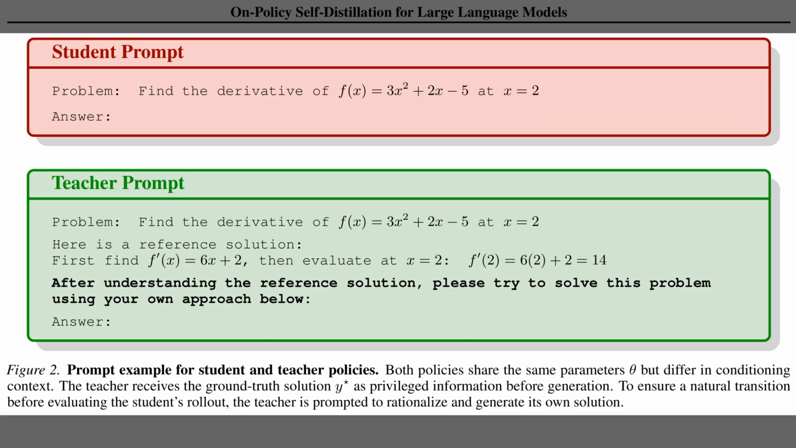Alright, moving from the high-level comparison, Figure 2 shows exactly how the authors prompt the model to adopt these 2 different personas. The top section displays the student prompt, which mimics a standard test setting by providing only the problem statement without any extra help. The bottom section, however, reveals the teacher prompt, where the model receives the reference solution as privileged context. Notice the specific instruction in bold. It asks the teacher to first understand that solution and then rederive the answer, which ensures the guidance remains grounded in the model's own reasoning style.